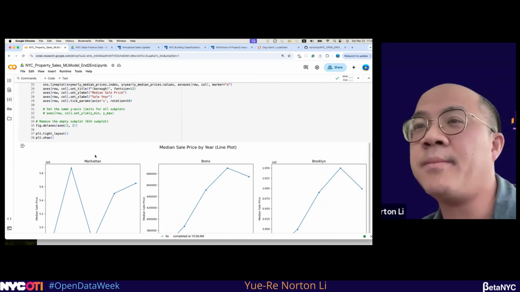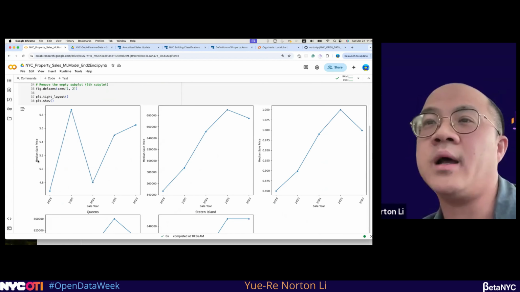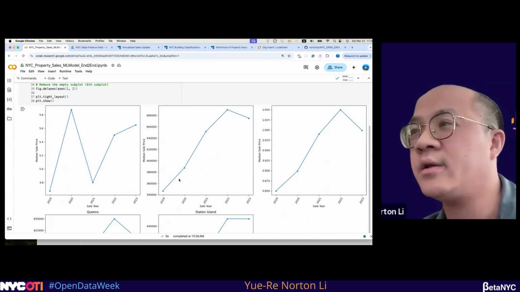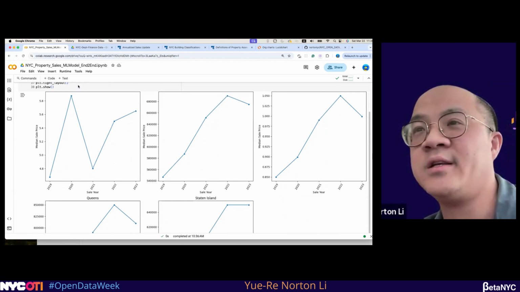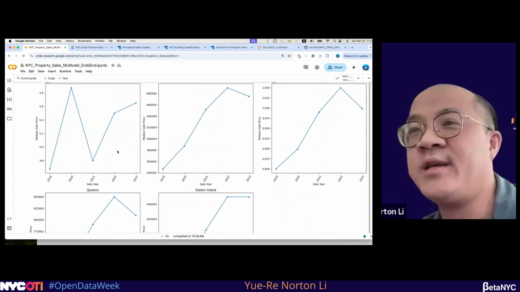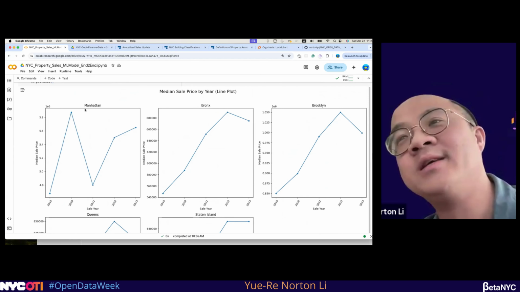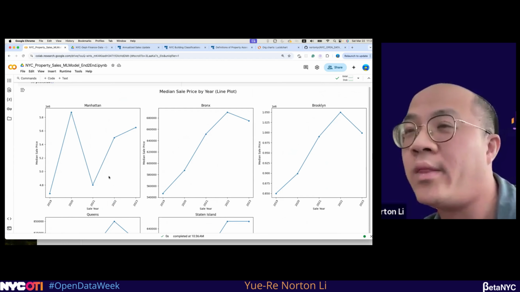And here, based on the year, you can see the total median sale price compared across all 5 boroughs, and Manhattan is showing the highest one for sure. But one interesting thing is that Manhattan in 2020 showed a higher median price compared to 2021.